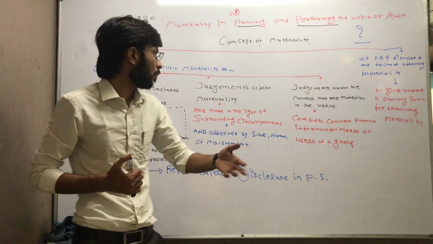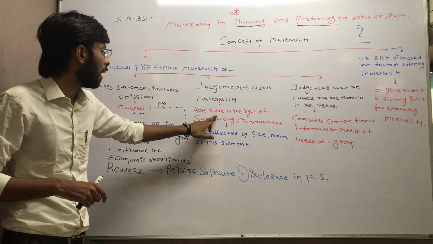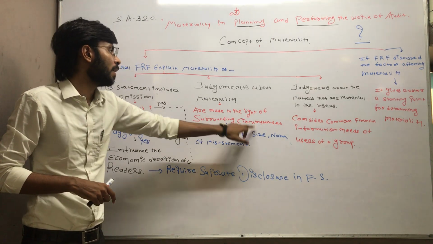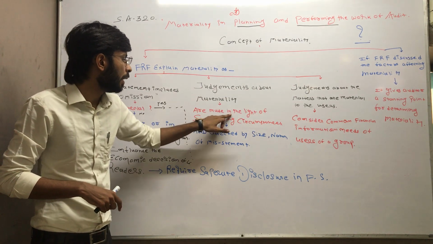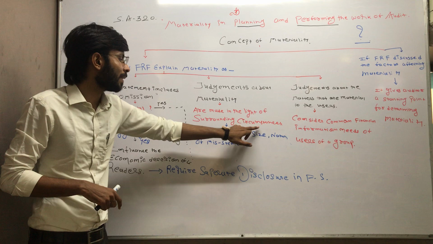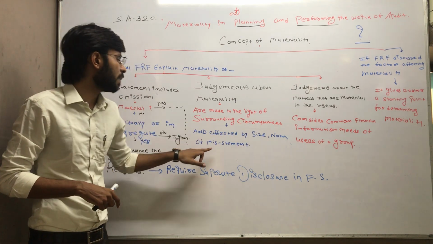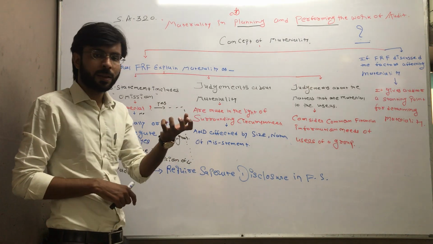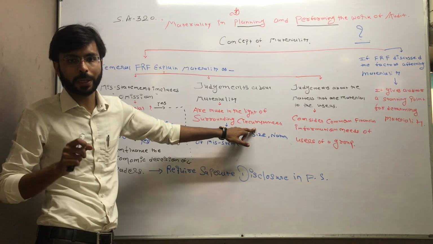So this is what the judgments about the materiality, students, are made in the light of surrounding the circumstances. Judgments about the materiality are made in the light of surrounding circumstances and affected by size and nature of misstatement. Because judgments are taken based on surrounding circumstances.